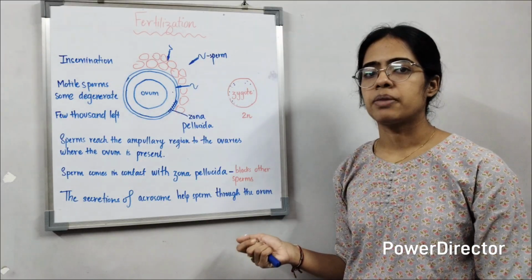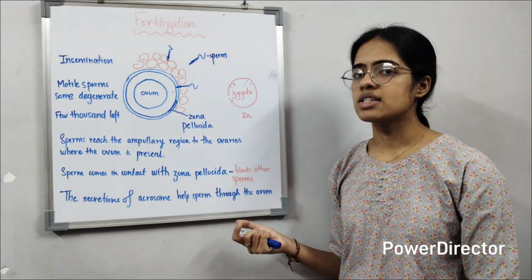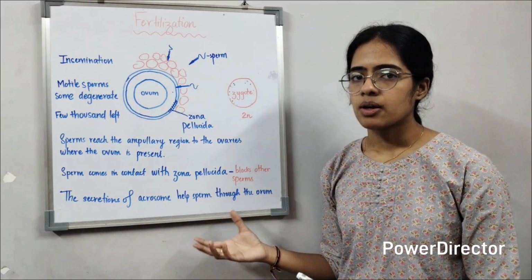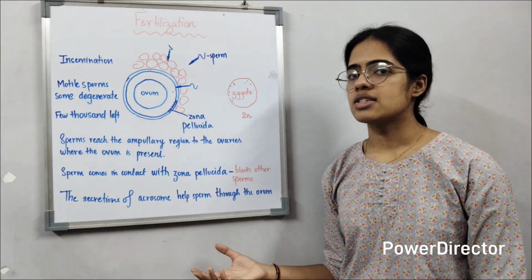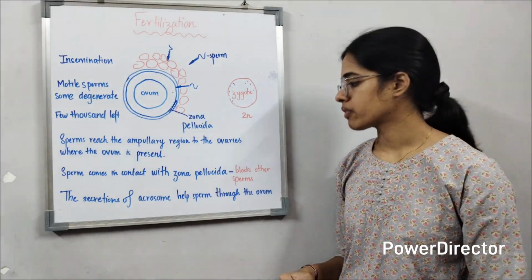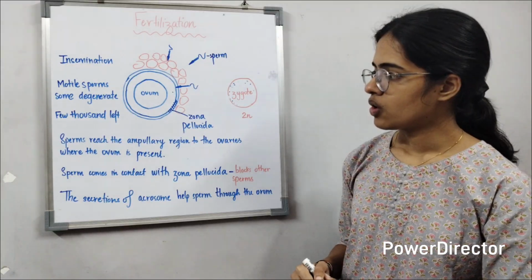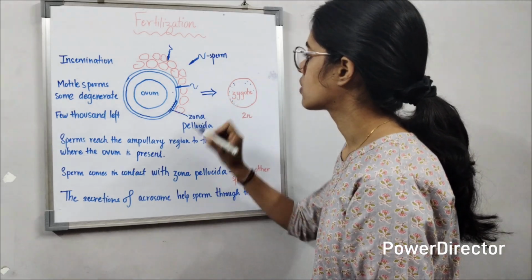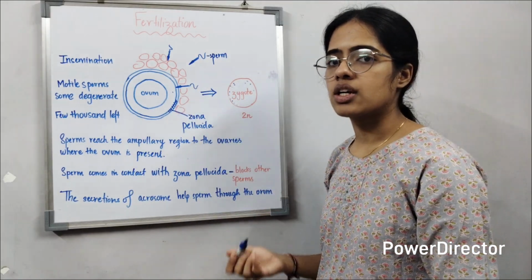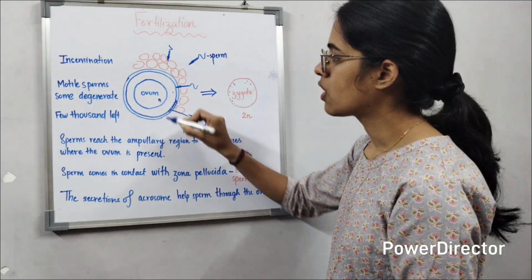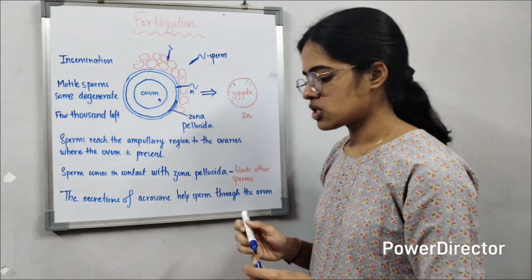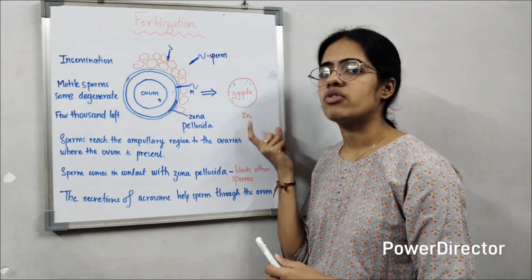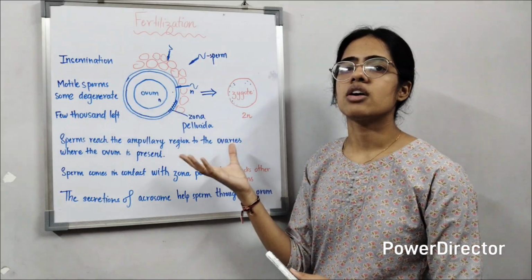I hope I have covered all of the points, and this is a very important concept, often asked in entrance exam papers as well as in NEET. So, once the fertilization occurs, it forms a zygote. The ovum, which is haploid in nature, contains one N, and the sperm, which is also haploid in nature, they fuse together to form a diploid cell, which is called the zygote, which is a product of fertilization.